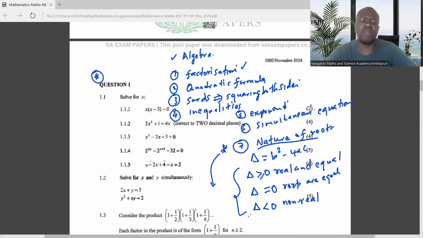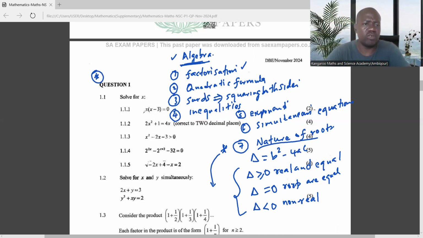So make sure that you spend more time on this, because most learners take this for granted, and this is algebra. It's one of the keys. Make sure that you spend some time understanding these things, ladies and gentlemen, very important. So I will encourage you to spend some time on algebra. And if need be, you can even get a grade 11 textbook. For example, you can use the Platinum for grade 11.